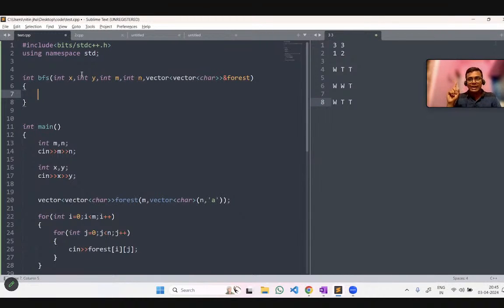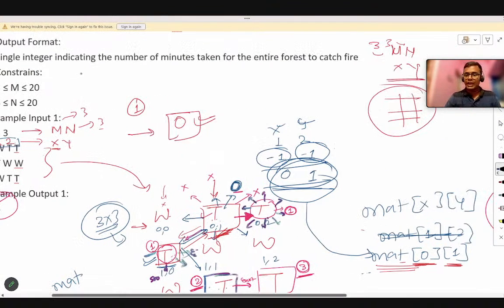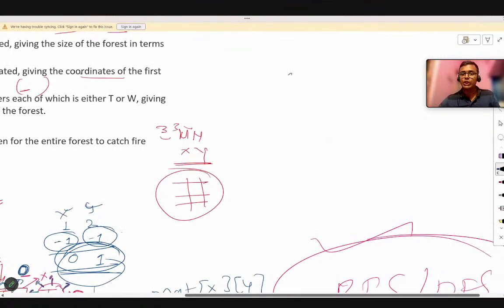While I was explaining the BFS approach, I told you that the foremost important thing in BFS is to create a queue where you will store the current index of the tree that is burning. So what will the queue initially be holding? Let me first create a queue. And what will the structure of the queue be? I have explained it, but I have actually erased it. So what will the structure be?